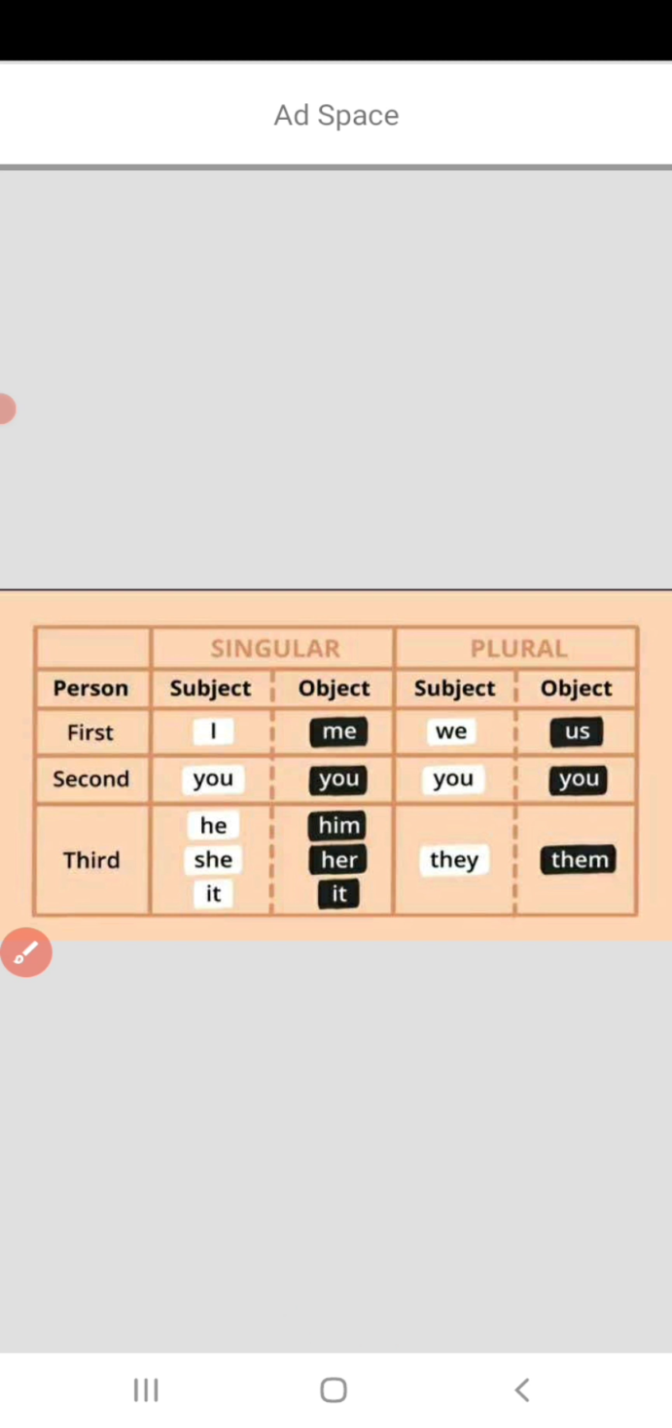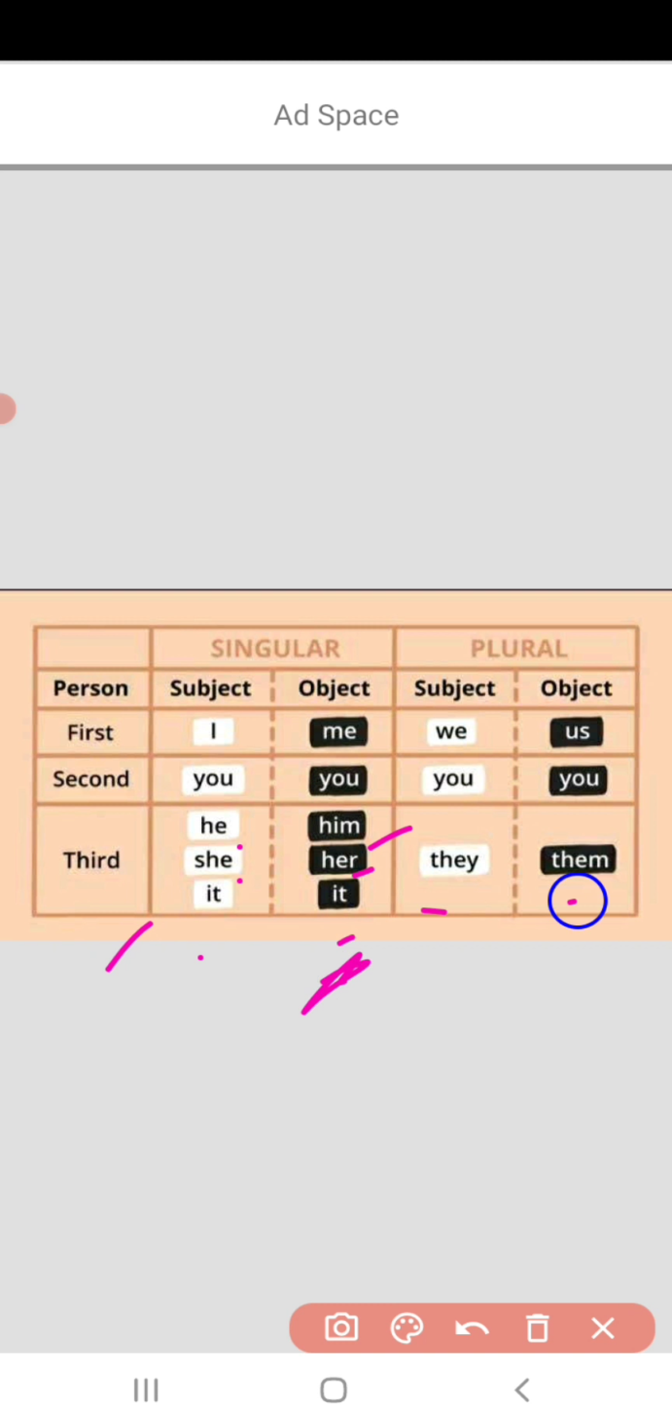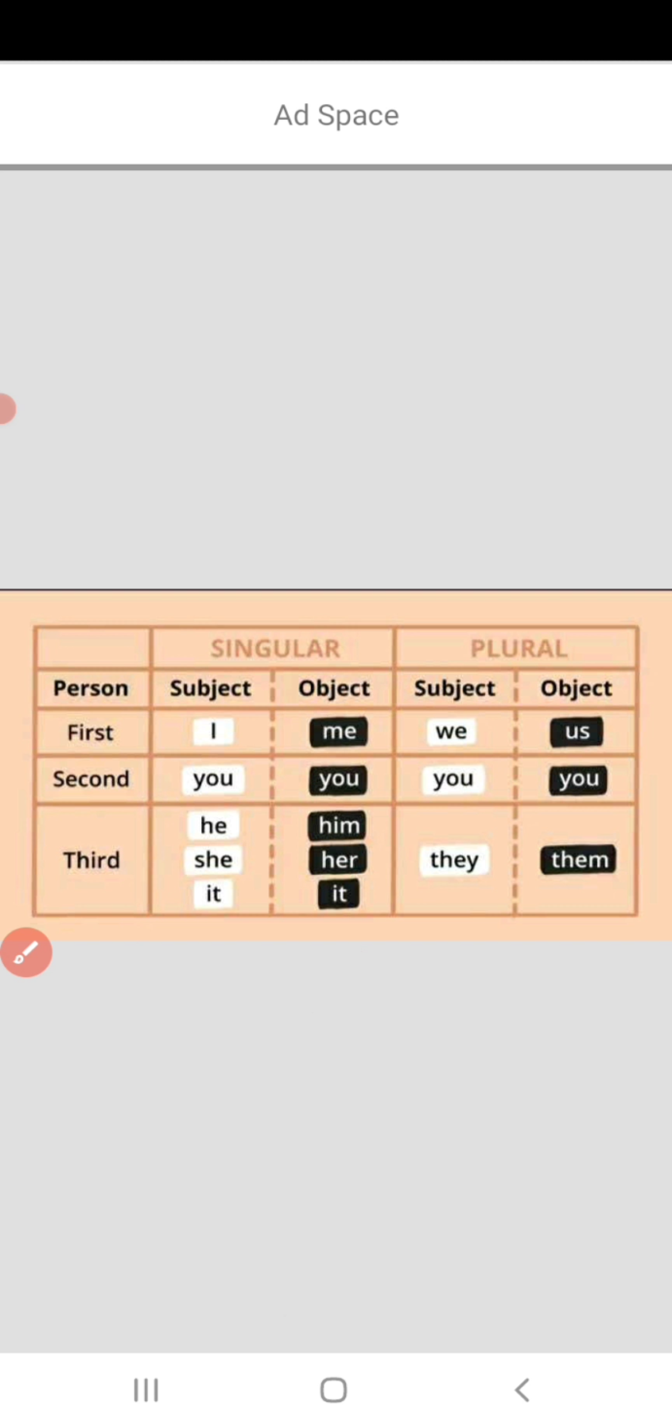In the case of third person, he becomes him, she becomes her, and it becomes it when we are talking about one person or one thing. And when we are talking about more than one person, or animals and things, they becomes them.